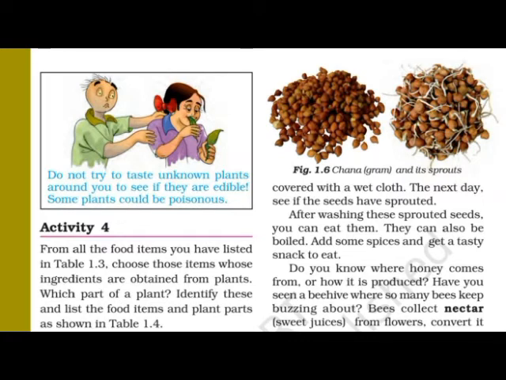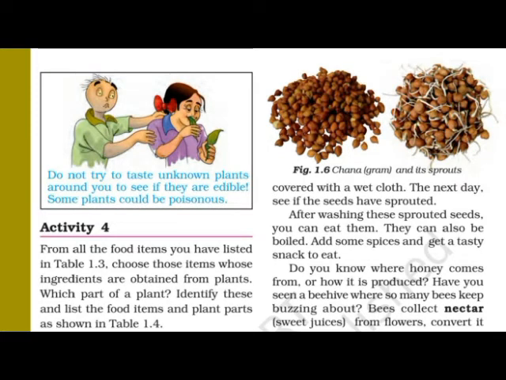Nowadays, if you are going with your parents to the farm, many times we have the habit. Even when I was small, whenever I went to the farm, I was curious to know the name of this plant and that plant, and I was also trying to eat. But many times my parents opposed me, saying don't eat that. So the question comes to mind: why should we not eat?